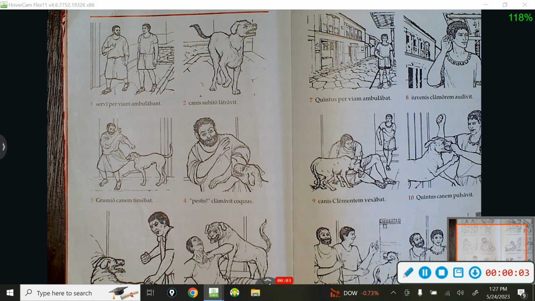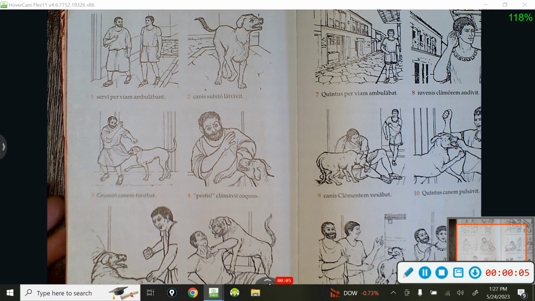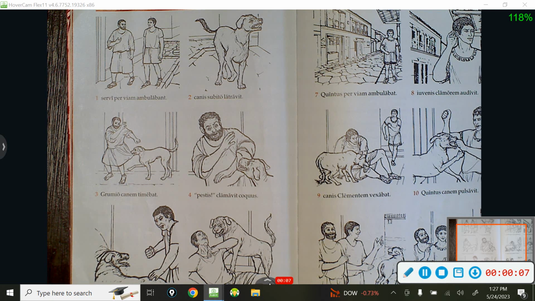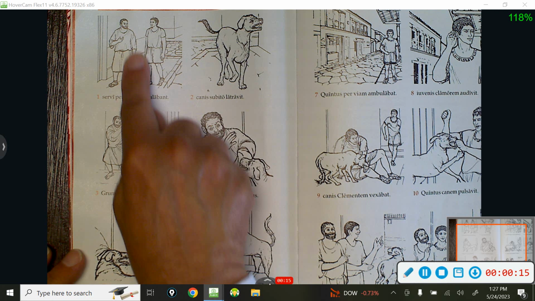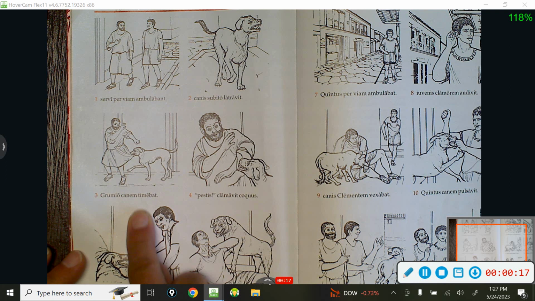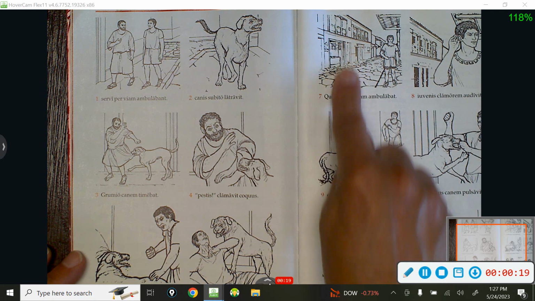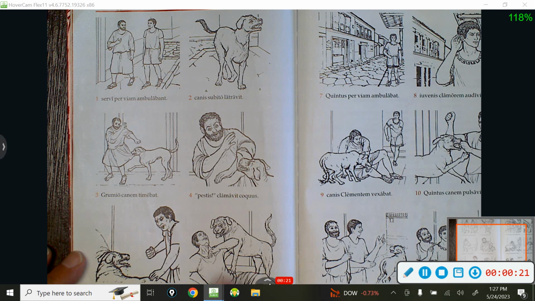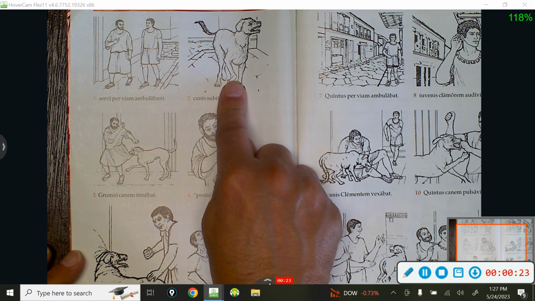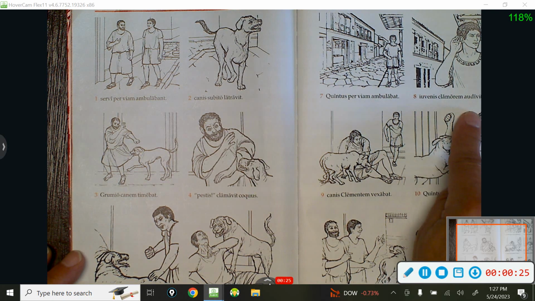We are in stage 6 looking at our model sentences, and these model sentences are going to show us the difference between imperfect tense and perfect tense. The imperfect tense are all the pictures on the left side, in the left column. And the perfect tense are the pictures on the right-hand column.